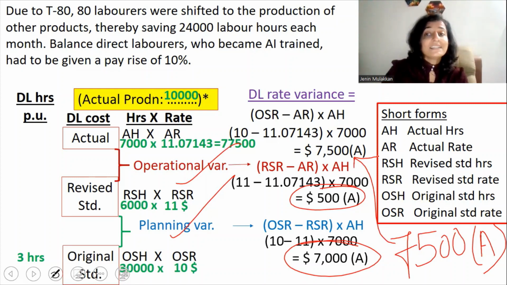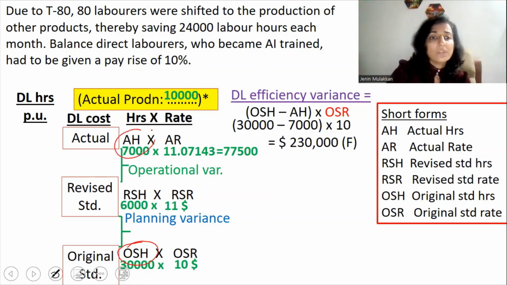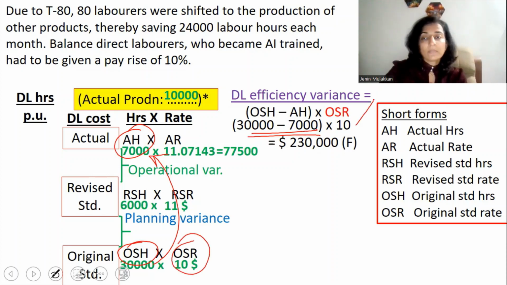Now moving to the direct labor efficiency variance. Here again, we have to split it into the planning variance and the operational variance. What did we do in the total formula? We compared the original standard hours with the actual hours. That is 30,000 was getting compared with 7,000 hours. See the formula? And then we multiplied it with the original standard rate of $10. That is how we converted it into dollar terms.